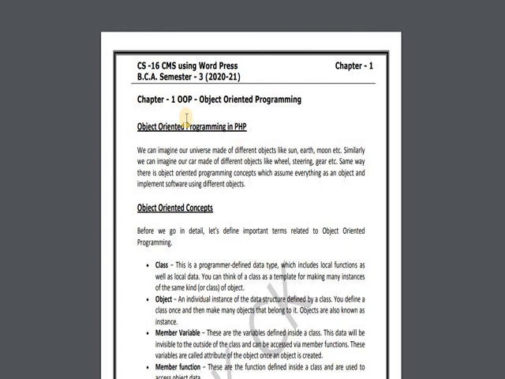You have to define a class and define member functions. After that you have to create a particular object, and using that object just access those member functions, and then you can do the functionality of insert, update and delete. So these are the basic things.